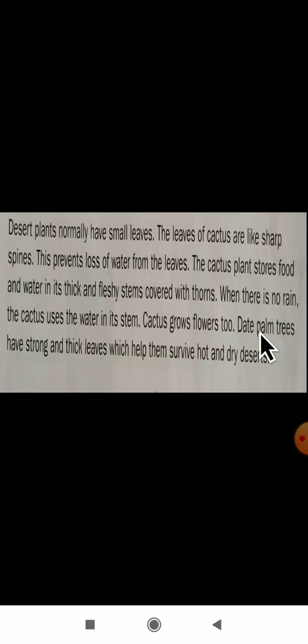Yes, as you all know, in a desert there is a small amount of water. Then how do these desert plants store their food? In which part will they store their food? In the stem part. Okay, when there is no rainfall, when there is no water, then they will use the water from the stem part.